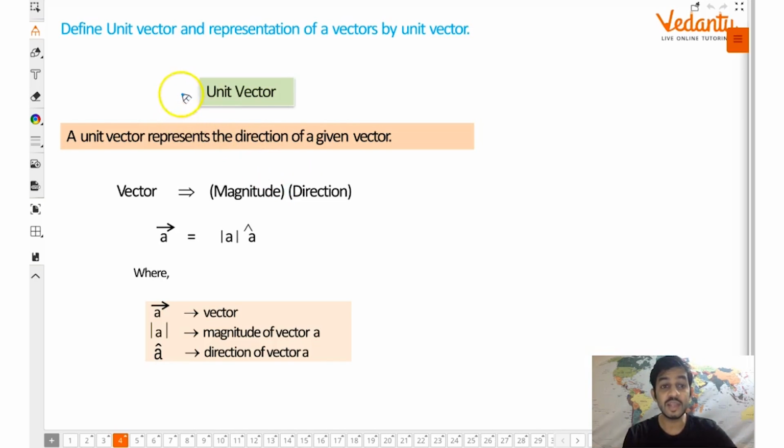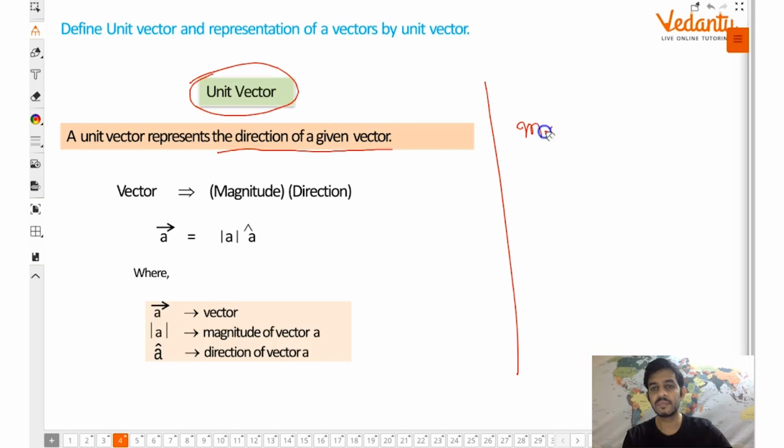Now guys, there's an important type called unit vector. Now what exactly is a unit vector? Unit vector, in very simple terms, only represents the direction of the vector. Or in other words, a vector having magnitude 1.